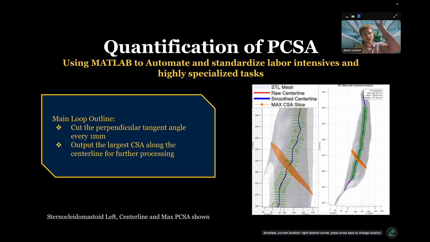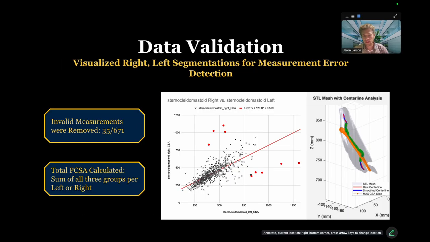And then we do that every single millimeter down the muscle. Compare all those values and pull out the largest slice, kind of like when you pick a big slice of pizza out of a pizza box and you're really hungry. We export that data from that cross-sectional area to a spreadsheet where we can do statistical analysis as well.